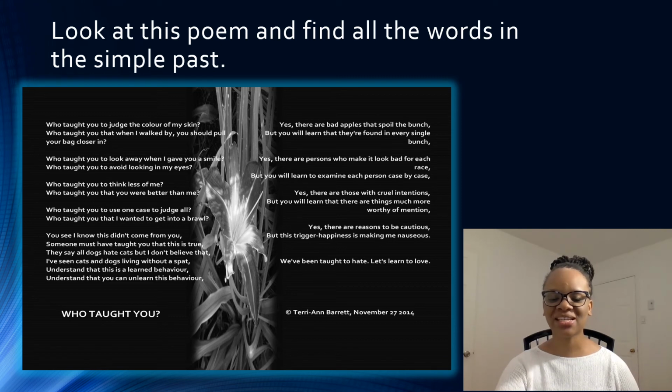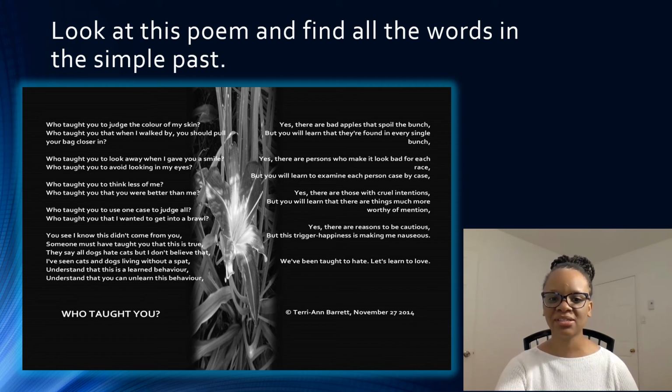In the first stanza, we see the verb taught, which is a past tense of teach. We also see the verb walked, which is the past tense of walk. In the second stanza, we see the verb gave, which is the past tense of, that's right, give.